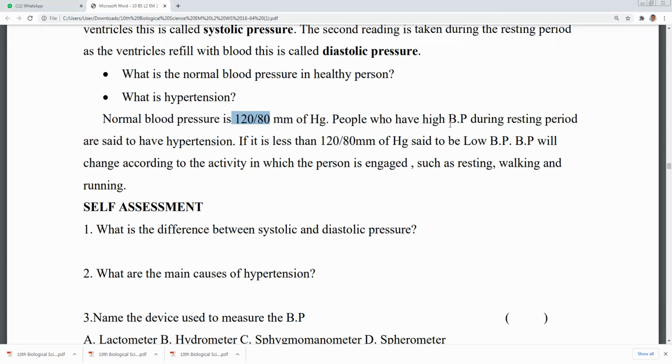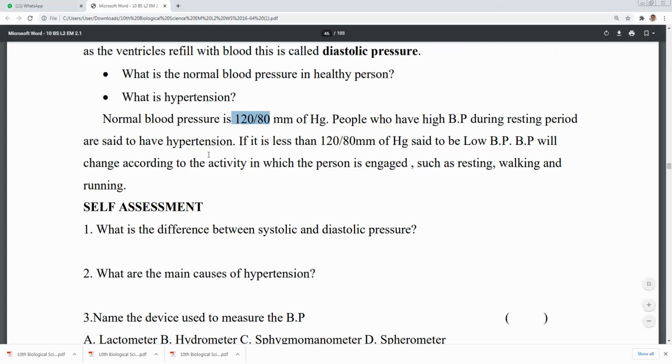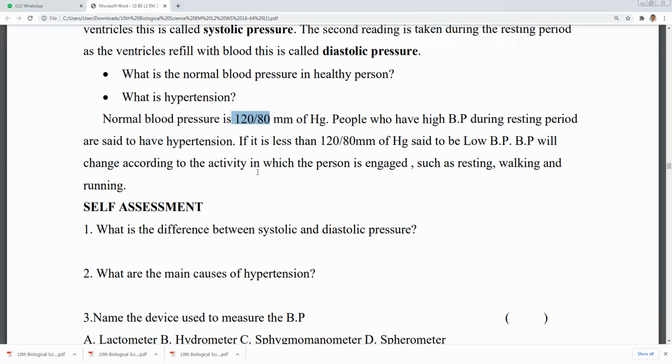People who have high BP during resting period are said to have hypertension. If it is less than 120 by 80 mm of Hg, it is said to be low BP. BP changes according to the activity in which the person is engaged, such as resting, walking, running, fighting, or when excited. In all these conditions BP will vary, sometimes high BP, that is hypertension, or low BP.